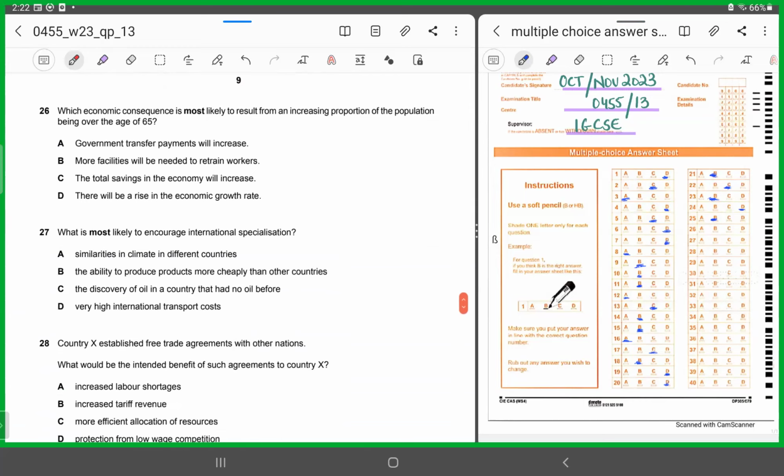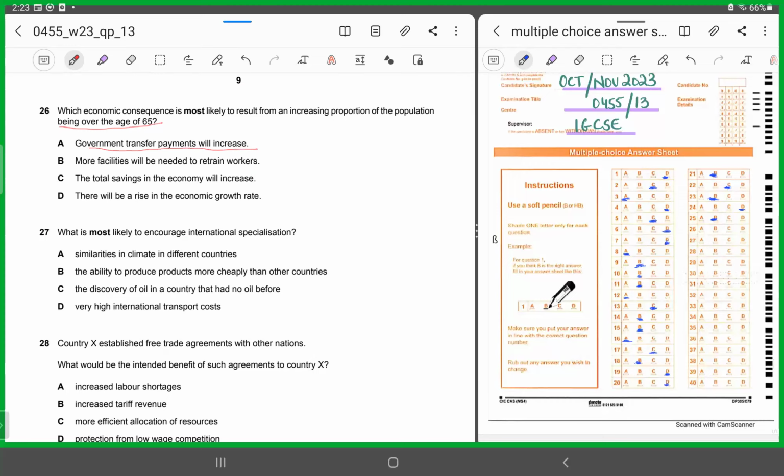26 says, which economic consequence is most likely to result from an increasing proportion of the population being over the age of 65? Now, what is happening? You have got an elderly population rising. The proportion of dependent population is rising. 65 years and above means the elderly population is more. Now, they're saying what would be the economic consequence of this situation? Government transfer payments will increase. Exactly. Why? Because the government would need to pay more in pensions, right? Or let's say health benefits.